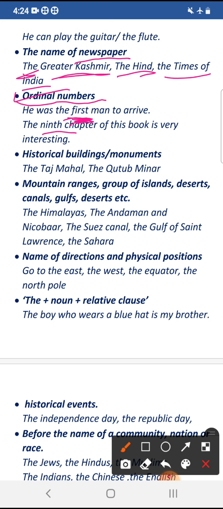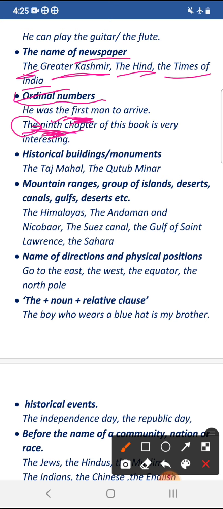The ninth chapter of this book is very interesting. The ninth word, ninth is the ordinal number which you learn in the kinds of adjectives. In the previous lecture we discussed about the kinds of adjectives. There you will learn about the numeral adjectives, adjectives of number, and ordinal adjective is one of the kinds of adjectives of number. So when we use the ordinal number, we have to use definite article with it. The ninth chapter of this book is very interesting. So definite article is used with the word ninth, that is an ordinal number.